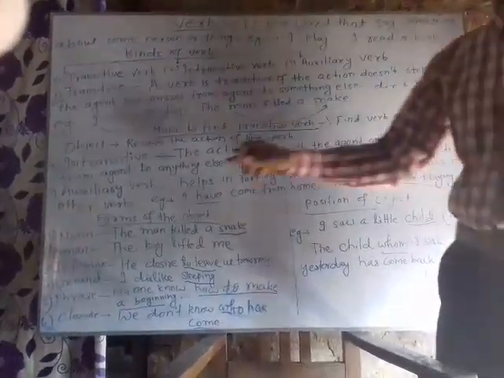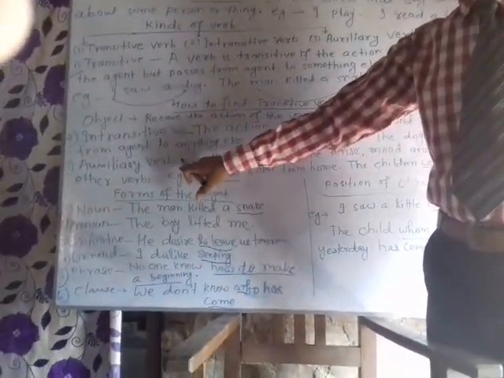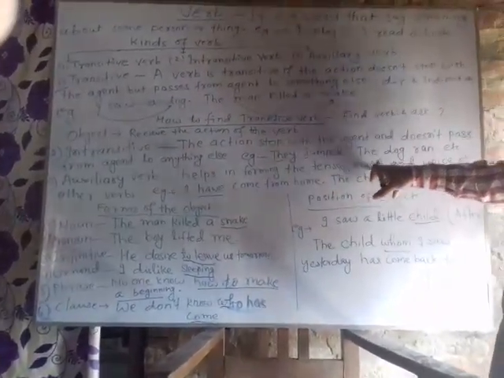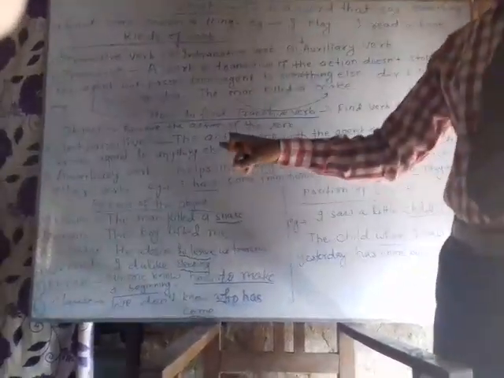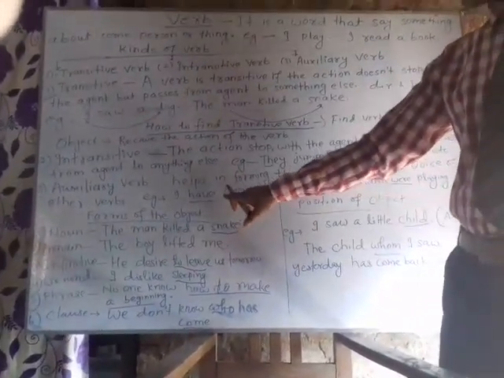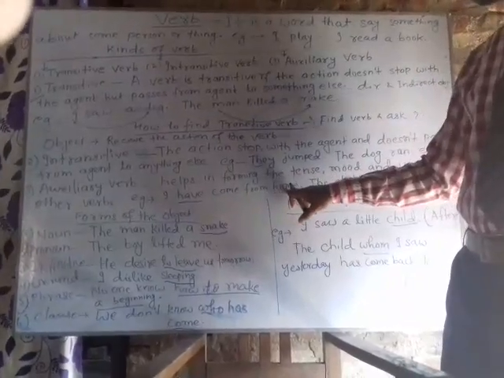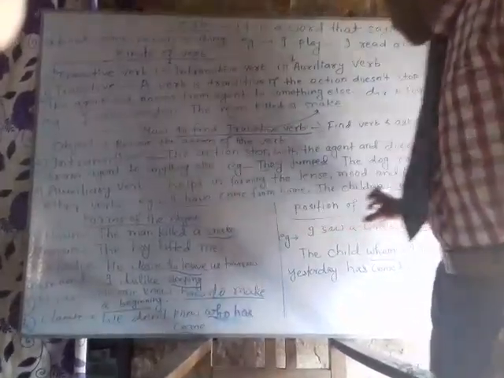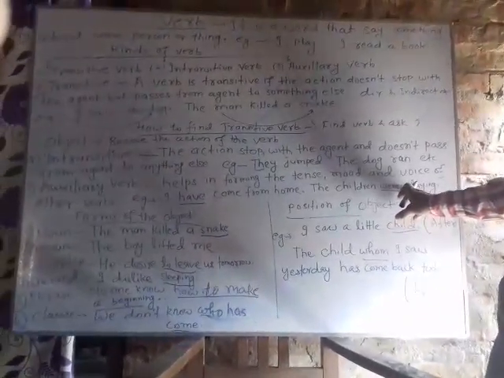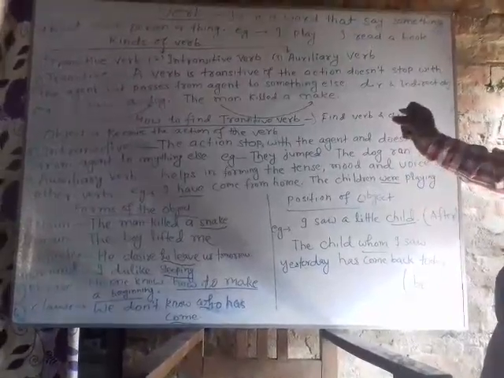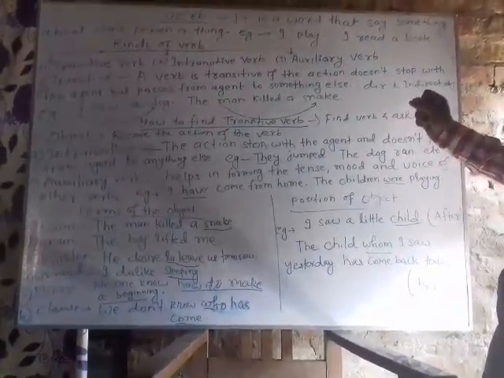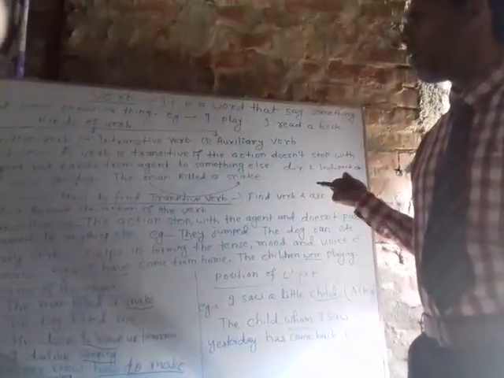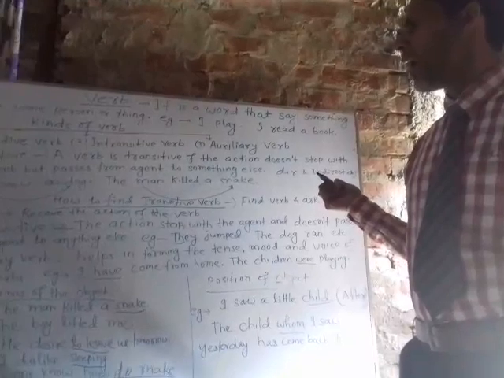Now let's see what is auxiliary verb. As you know, auxiliary verb helps in forming the tense, mood and voices of other verbs. For example, I have come from home. The children were playing. Clearly, have and were are auxiliary verbs here. There are two types of auxiliary, modal auxiliary and primary auxiliary. We will discuss further in the next video about modal auxiliary and primary auxiliary.